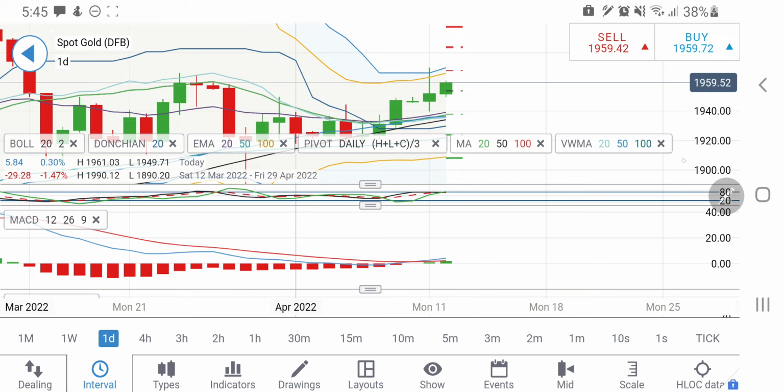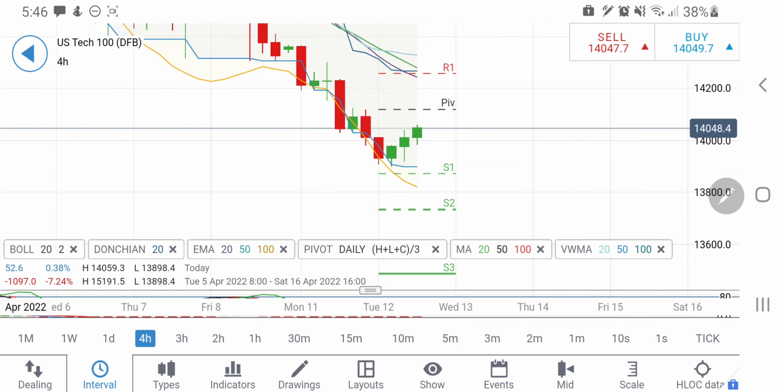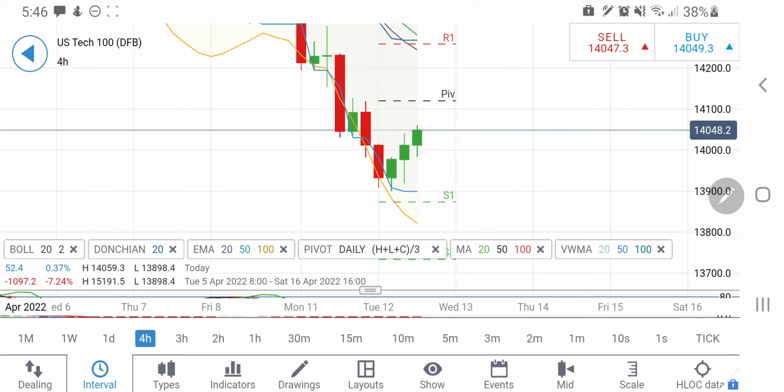Now let's have a look at NASDAQ 100. Look at the 4-hour charts for NASDAQ 100, and you can see a couple of observations.